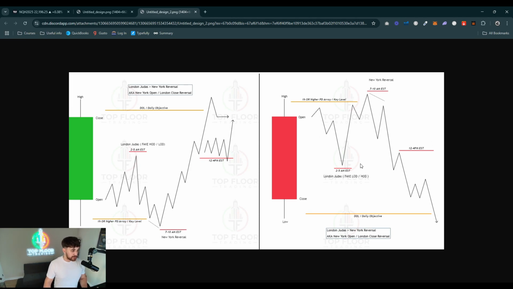Same thing for the bearish one, right? We make a fake low of day in between the hours from 2 to 5. Most of the time Asia will push us down into that. There's no sponsorship going into New York. This is where retail gets trapped into thinking that this is going to be a buy day, because we get the break of structure, we get everything. But they don't realize that smart money is pretty much accumulating short positions for this day, because again, the low of day that comes in London is a fake low of day if it didn't use a 1 hour or higher PD array to sponsor this move going into New York.